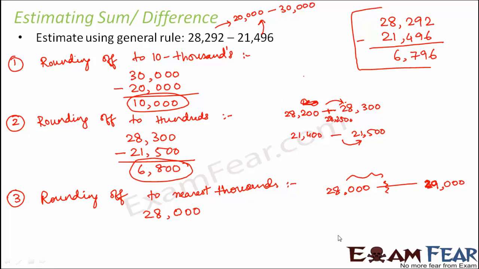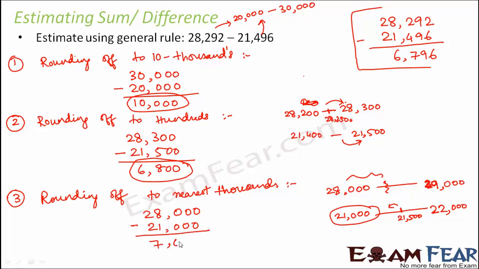Similarly, 21,496. This would lie between 21,000 and 22,000. And in between would be 21,500. So if you look at it, this lies before 21,500. So it is more close to 21,000. So this would be 21,000. Now when you subtract this, you get 7,000.